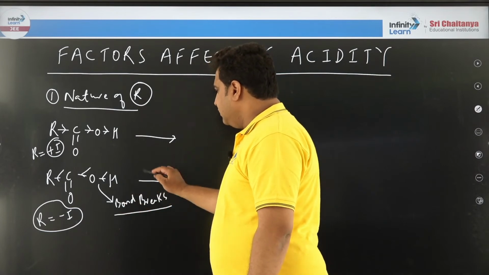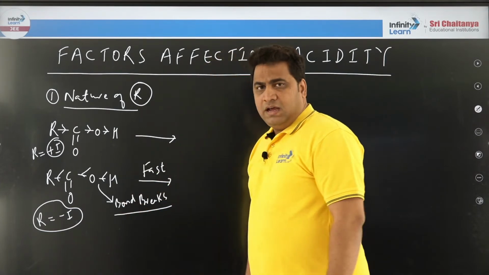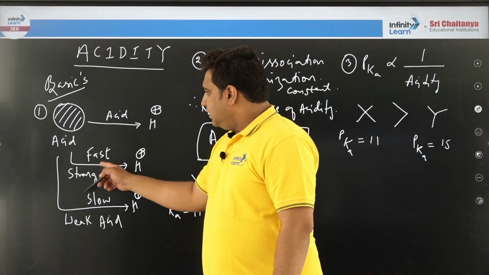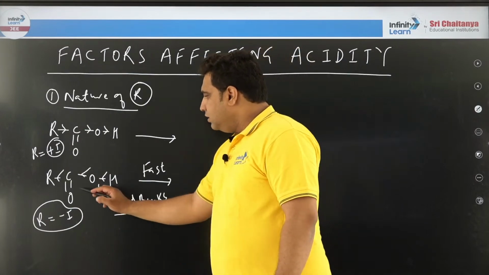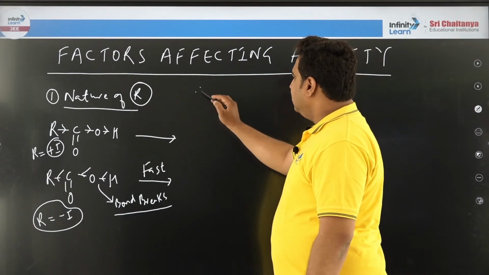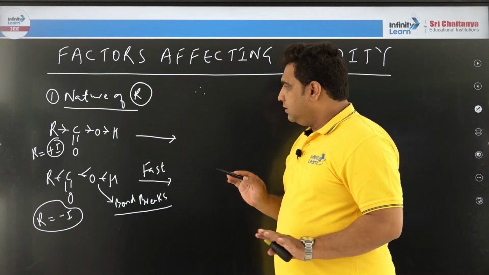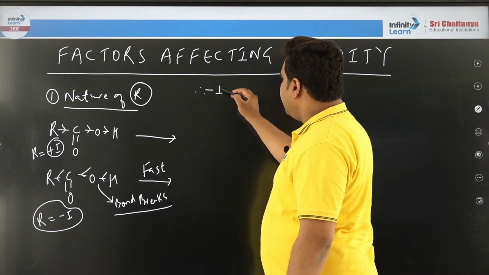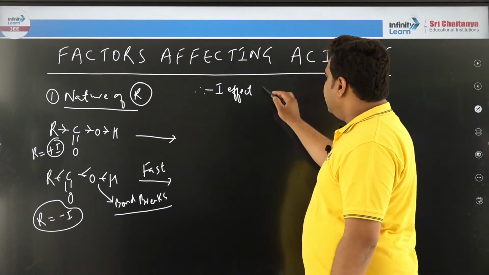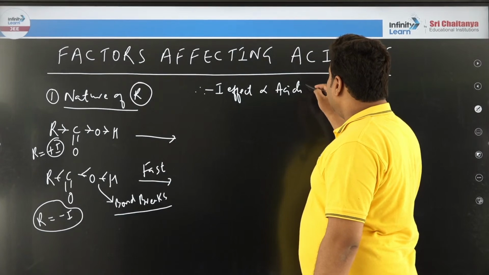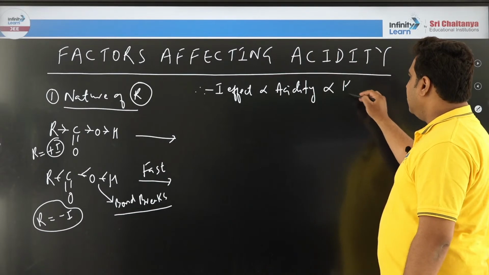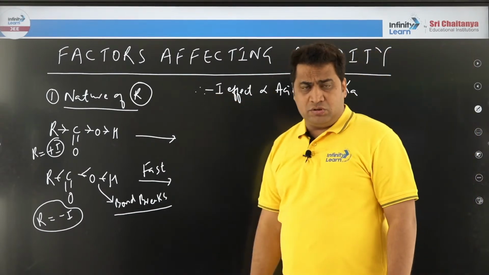If this bond breaks, then this will happen fast, and already just I said if it is happening fast, it is called strong acid. So therefore this is strong acid. So without wasting time, we got one important point. What did we get? That, okay, we'll summarize. The minus I effect, I'll summarize everything in one place also, is proportional to acidity. And already we proposed acidity is proportional to what? K. That means K and minus I are proportional to each other.